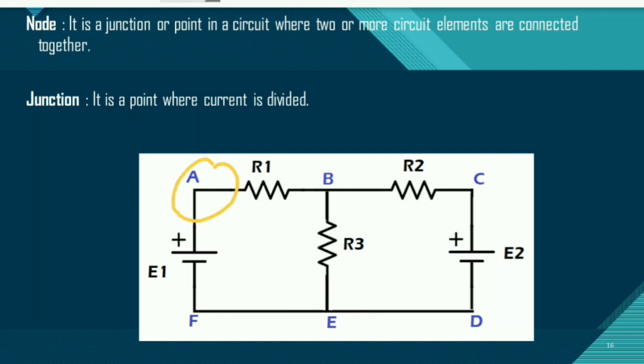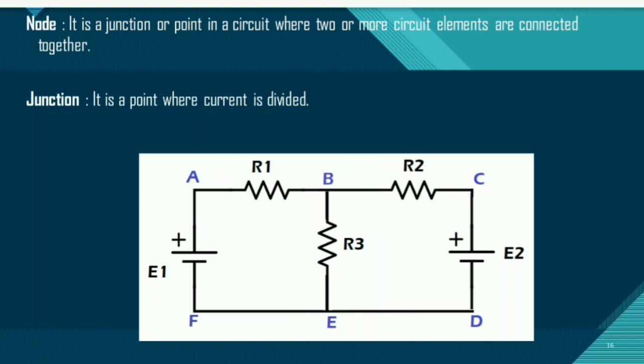Okay, so we have four nodes, these are my four nodes, and I have two junctions. Here you can see that point B and point E are nodes as well as junctions. So one statement can be said: every junction is a node. Whatever junction you take, that junction is a node. But every node is not a junction. A common statement to differentiate the node and junction. So this is about the node and junction.